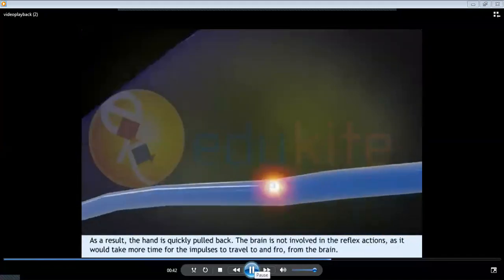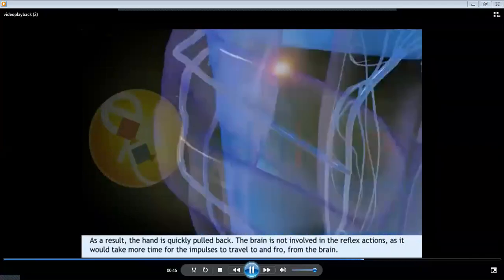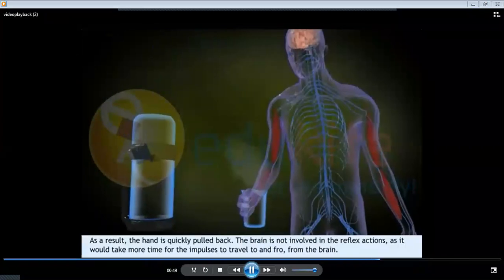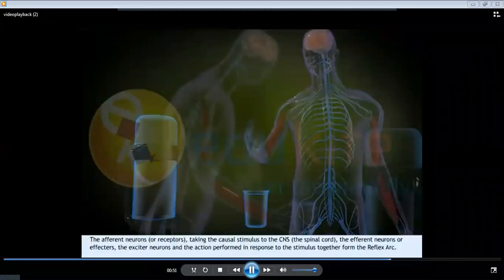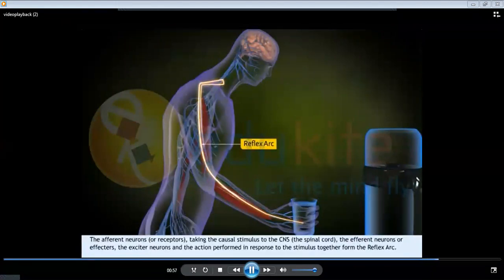The brain is not involved in reflex actions, as it will take more time for the impulses to travel to and fro from the brain. The afferent neurons or receptors, taking the causal stimulus to the CNS, the spinal cord, the efferent neurons or effector, and the action performed in response to the stimulus together form the reflex arc.